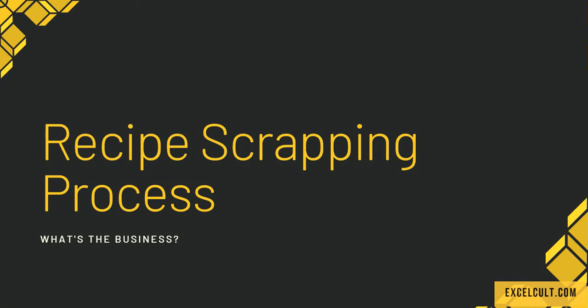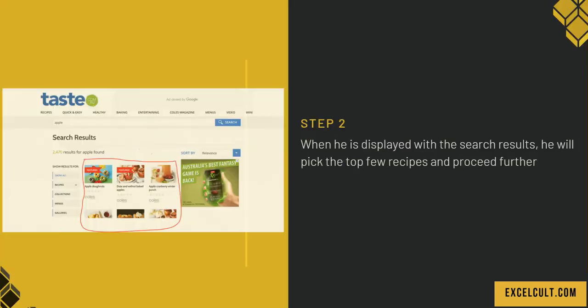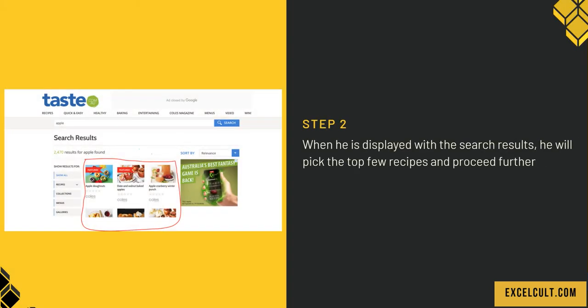Recipe scraping process. What's the business? As we can see, there is a site that we can see in the left side. In this particular website, the user searches for a particular fruit or vegetable using the search bar. Then, as step 2, when he is displayed with the search results, he will pick the top few recipes and proceed further.